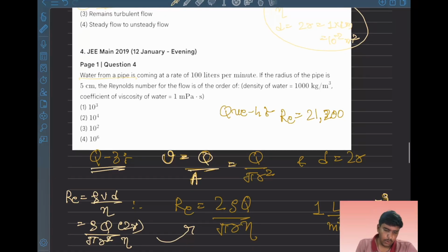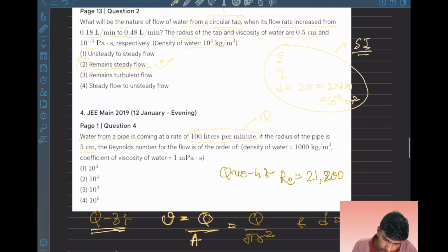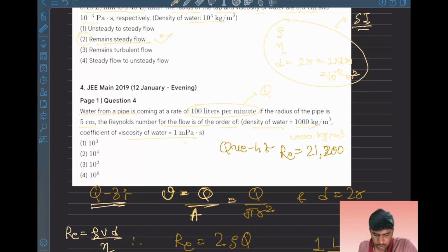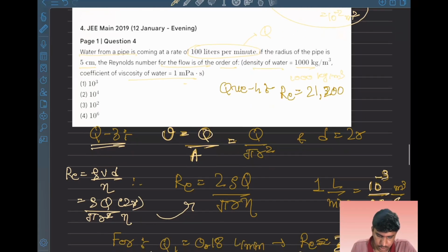Fourth question: water in a pipe is flowing at a rate of hundreds liter per minute, given as Q. The radius of the pipe is 5 centimeter, and we need the order of the Reynolds number for the flow, with density of water 1000 kilogram per meter cube and the coefficient of viscosity given.